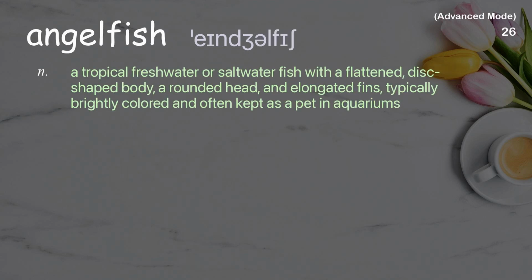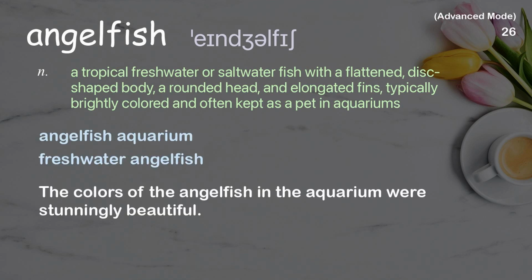Angelfish. A tropical freshwater or saltwater fish with a flattened, disc-shaped body, a rounded head, and elongated fins, typically brightly colored and often kept as a pet in aquariums. Examples: Angelfish aquarium, freshwater angelfish. The colors of the angelfish in the aquarium were stunningly beautiful.